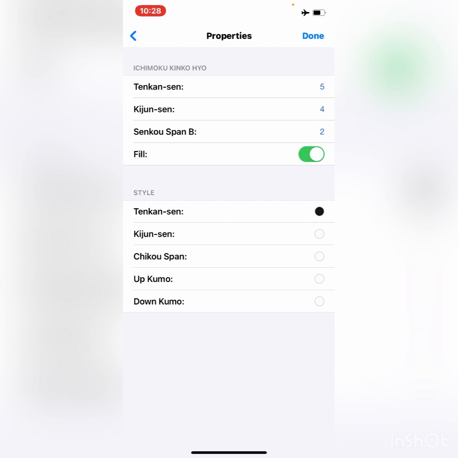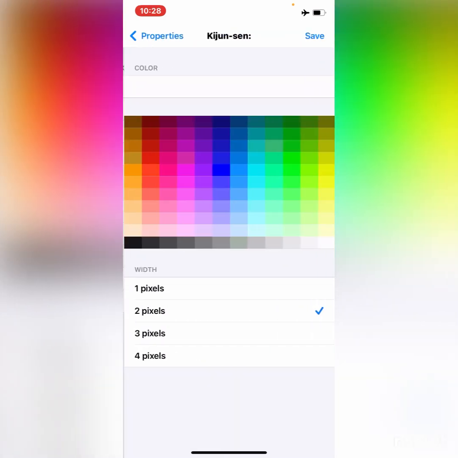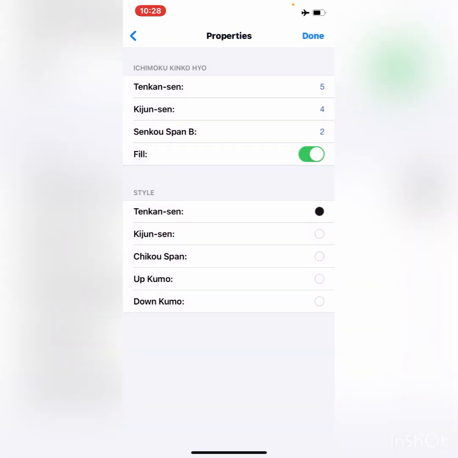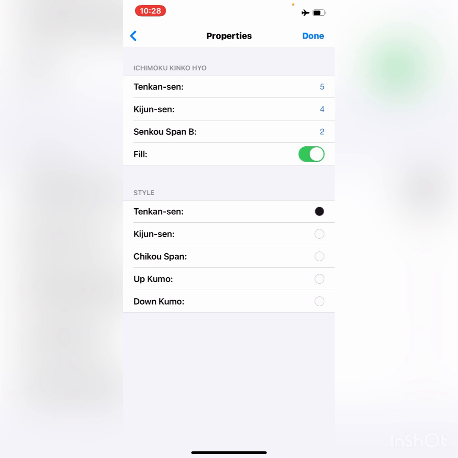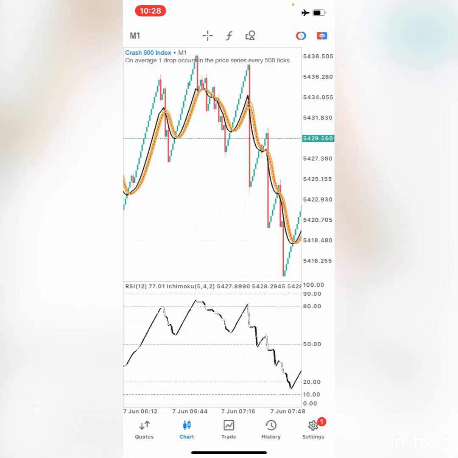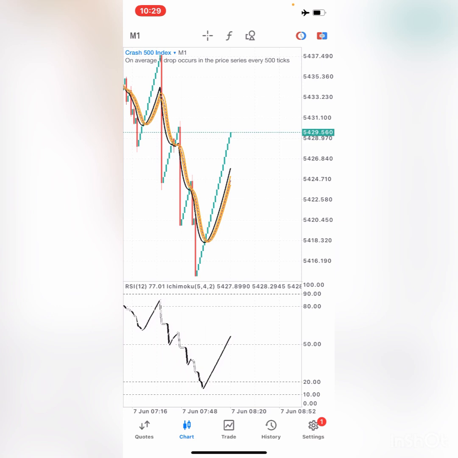I have a white background, so my remaining colors are all white. The first one, you can pick any visible color on your background. I chose black because I have a white background, so black will be visible. Make sure the remaining ones are all the color of your background. Then you click on done, and as you can see, now you have the complete strategy installed.